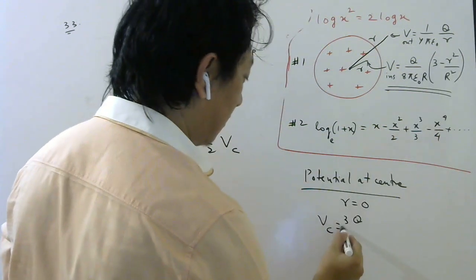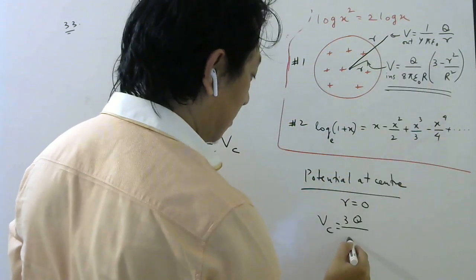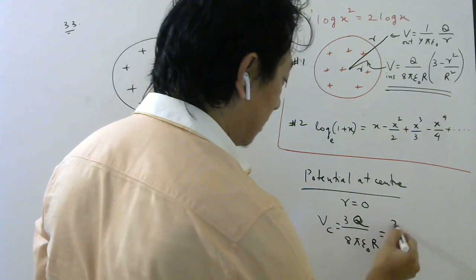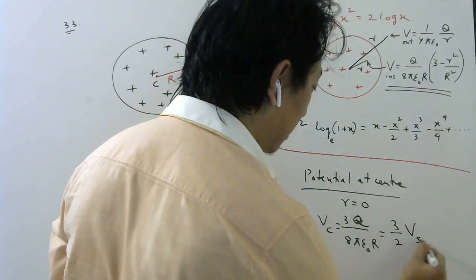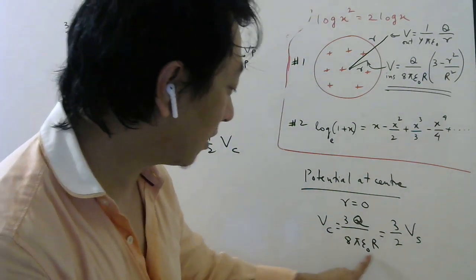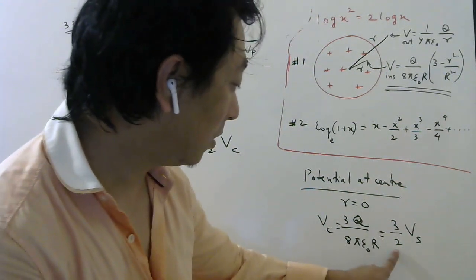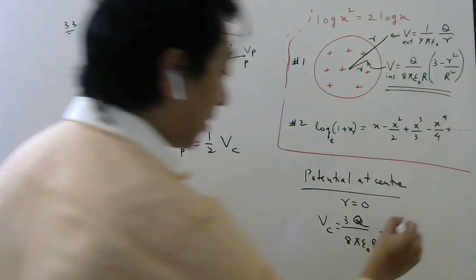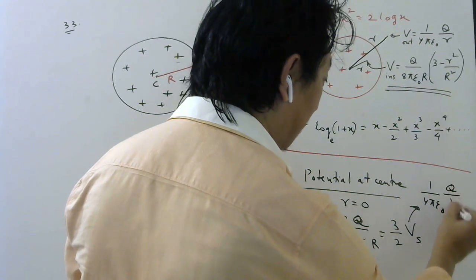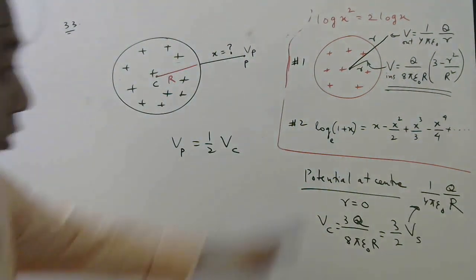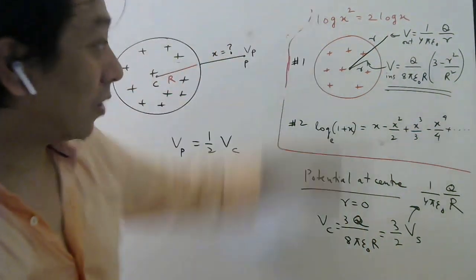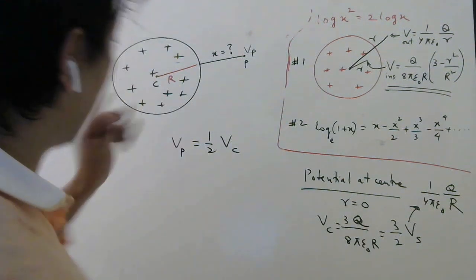So it will be 3q divided by 8 pi epsilon naught R, which, if you remember, is 3 by 2 times the potential on the surface. Because on the surface, potential will be q by 4 pi epsilon naught capital R. This is 8, so 2 into 4 will give you 8. This you remember, right? Potential on the surface is 1 by 4 pi epsilon naught capital Q by capital R. So all this we have already done. Don't worry about this part right now. Please check the formulas.